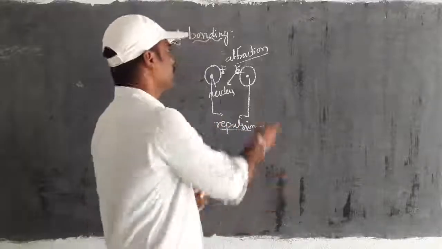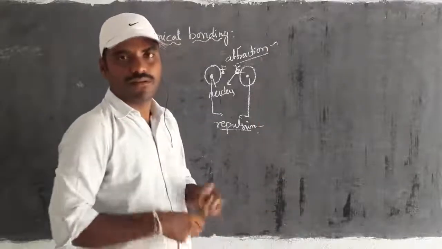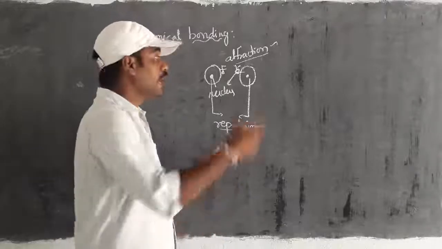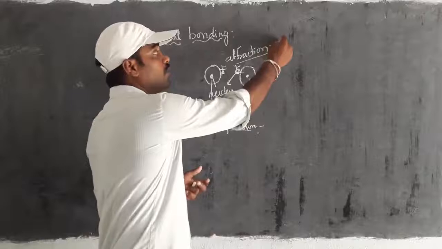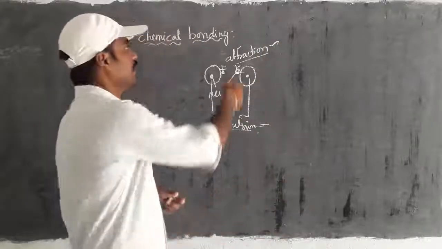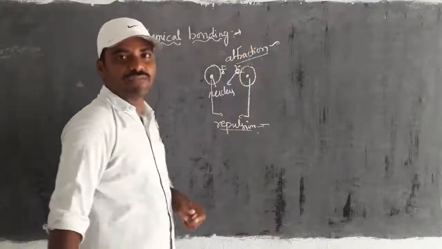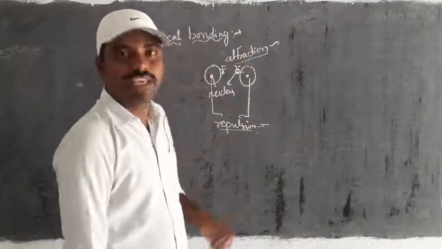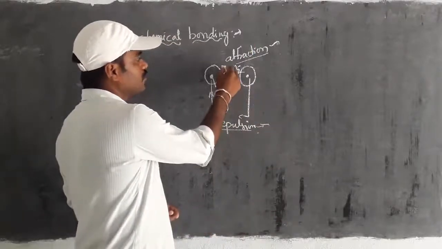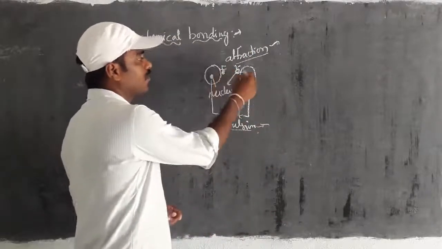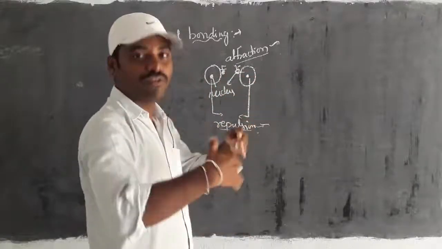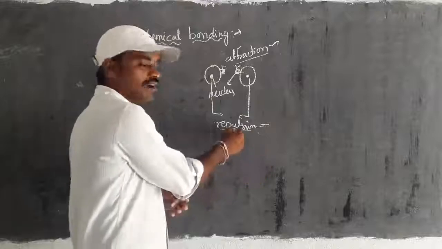So obviously we are able to give the answer: attraction must be more than repulsion. Then at what distance is the attraction value more than the repulsion? All these conditions can be considered factors in forming chemical bonding. But the major reason is that the opposite charges of the electron and the nucleus show attraction more than the value of repulsion.